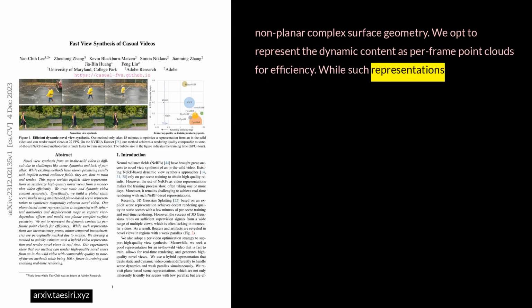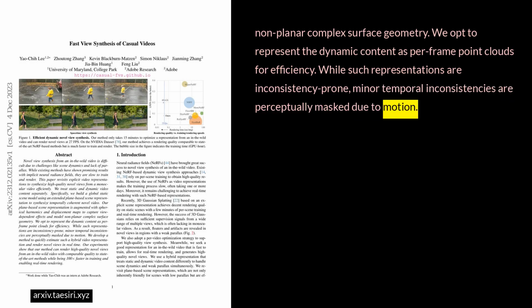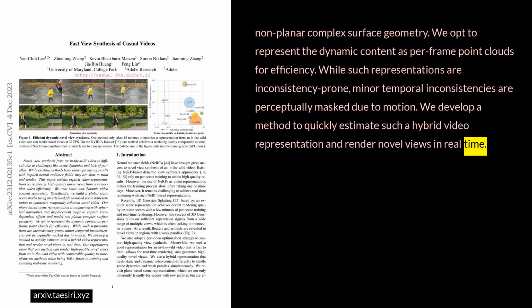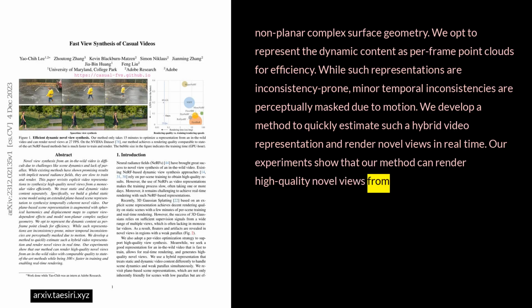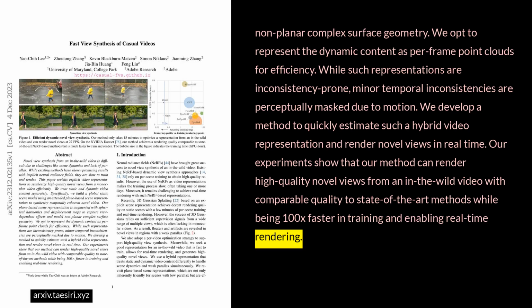While such representations are inconsistency-prone, minor temporal inconsistencies are perceptually masked due to motion. We develop a method to quickly estimate such a hybrid video representation and render novel views in real time. Our experiments show that our method can render high-quality novel views from an in-the-wild video with comparable quality to state-of-the-art methods, while being 100x faster in training and enabling real-time rendering.